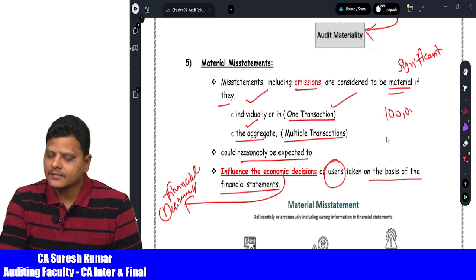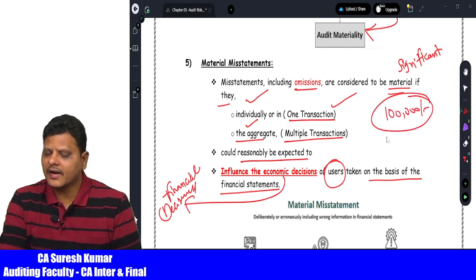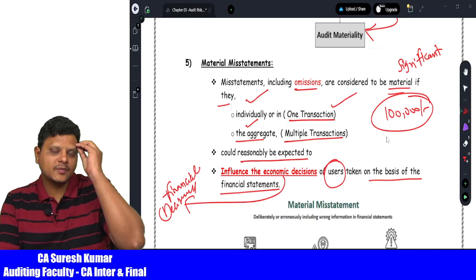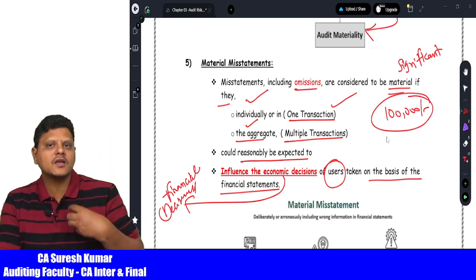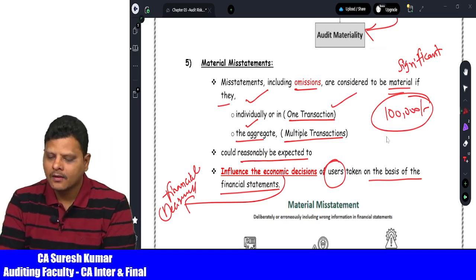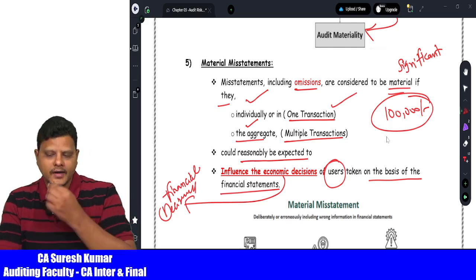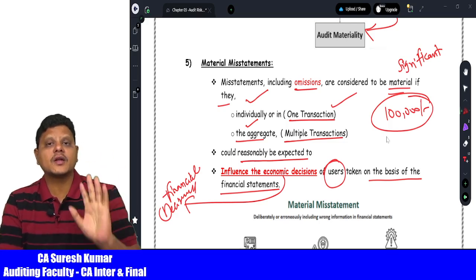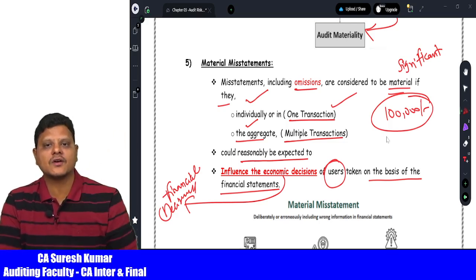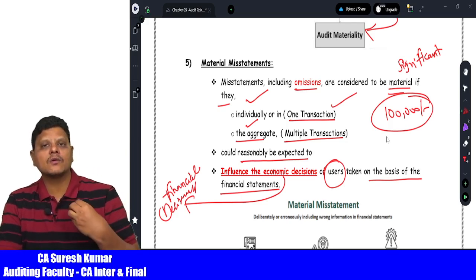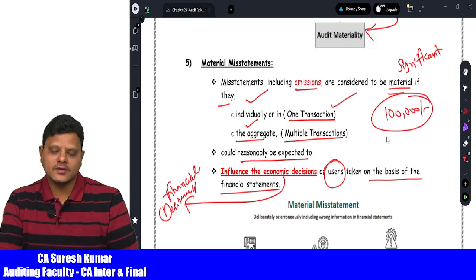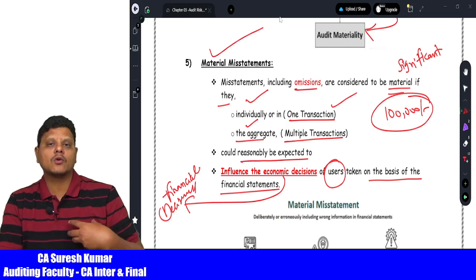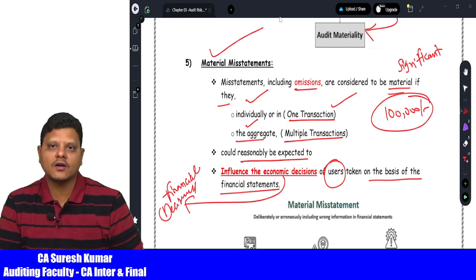1 lakh rupees is the materiality level set by the auditor. How will the auditor set this 1 lakh? Based on his experience, his knowledge, his skill and competence. Now, during the course of the audit, the auditor identified a 1 lakh transaction which is omitted from recording, that is, not recorded in the books of accounts at all. Now, what can the auditor say? Now, I identified 1 lakh rupees which is called materially misstated. So, based on this, I am going to give a modified opinion on the financial statements.